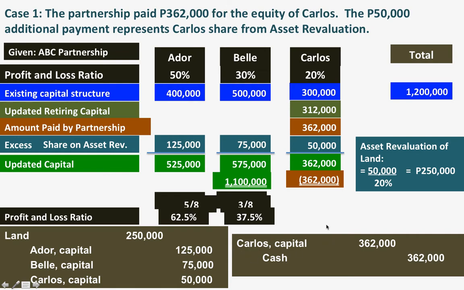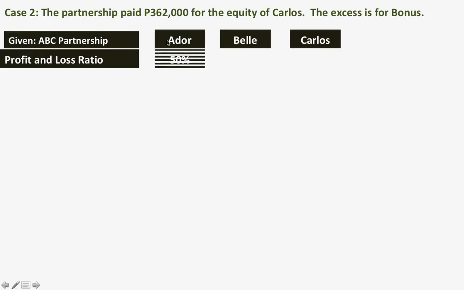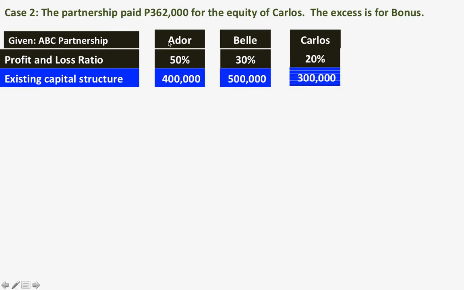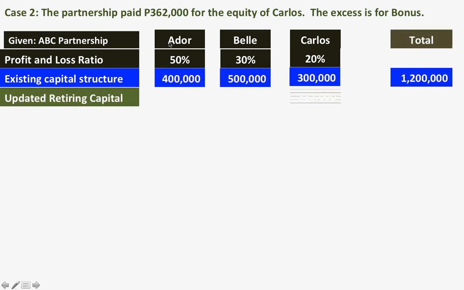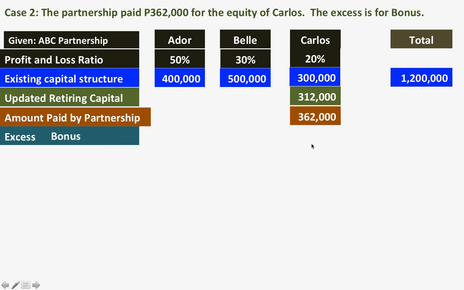Okay, class? And now, case 2 is that the partnership paid 362,000 for the equity of Carlos. Now, in this, we will assume that the excess is for bonus. The excess of 50,000 is for bonus. Okay, let us have what we're given: the updated retiring capital is 312,000. Amount to be paid by partnership is 362,000. So there is an excess of 50,000.